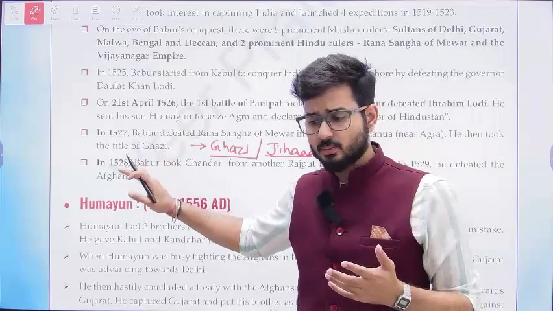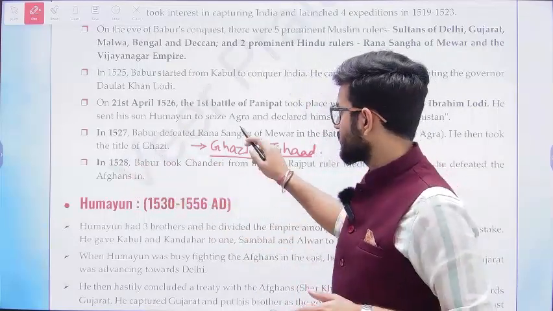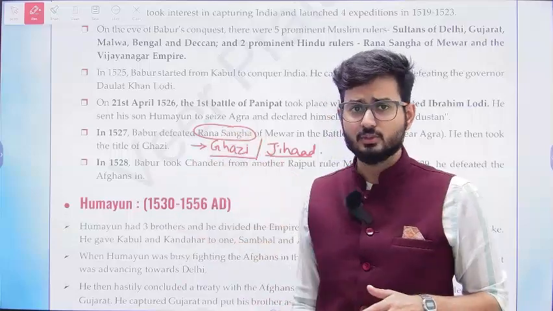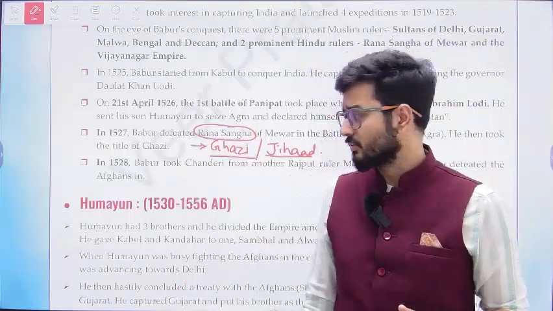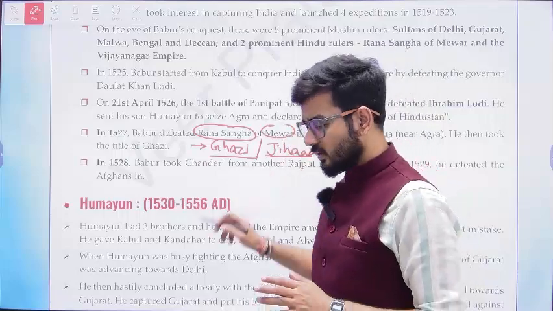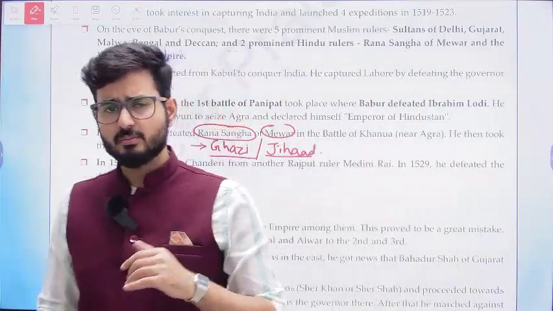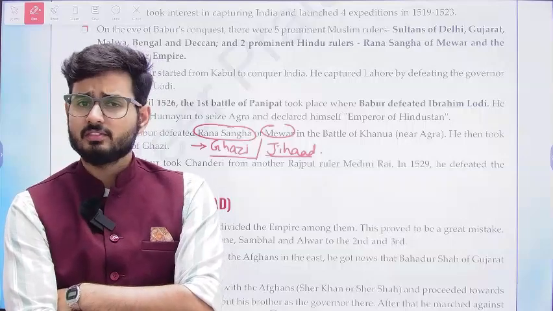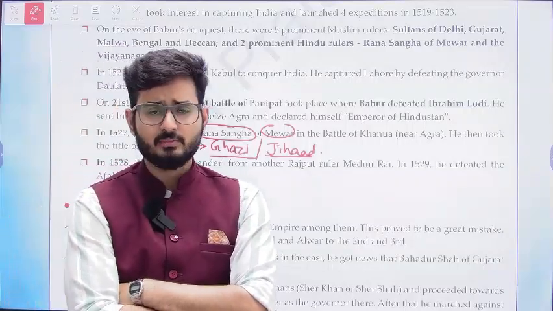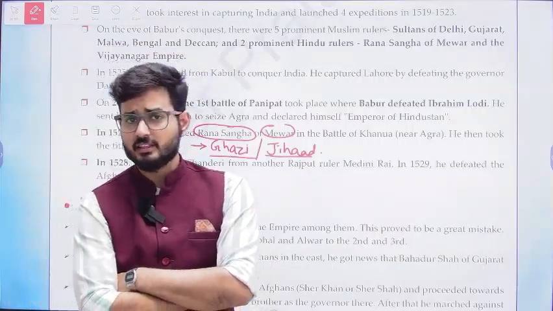On the Rajputana people. So in that Rajputana, the first one he is going to be fighting a war with is Rana Sangha of Mewar. Now this Rana Sangha was a very powerful person, and his name was comparatively very well known in other areas also, because he was considered to be undefeatable.